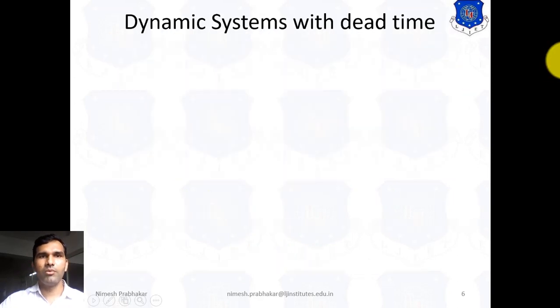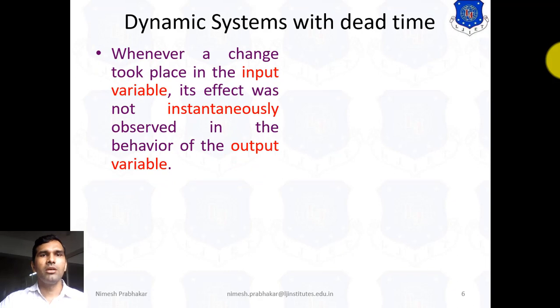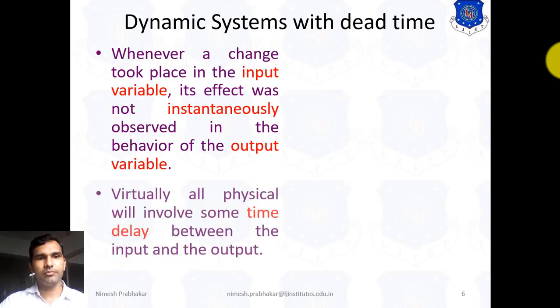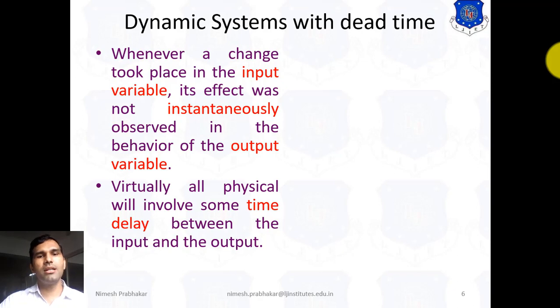Now we see the dynamic system with dead time. Earlier we discussed dead time, and we know what dead time is. Here we consider the system with dead time. Whenever a change takes place in the input variable, its effect is not instantaneously observed in the behavior of the output variable. Virtually all physical processes involve some time delay between input and output.